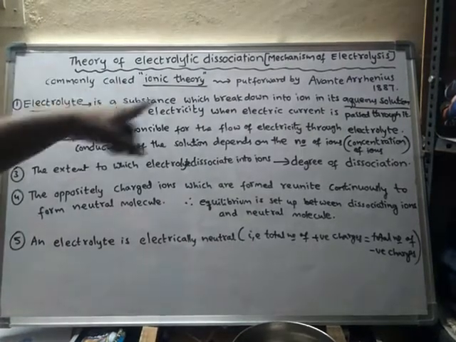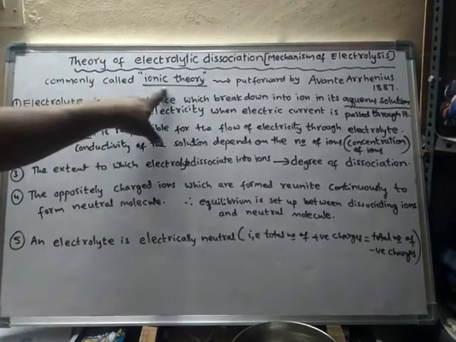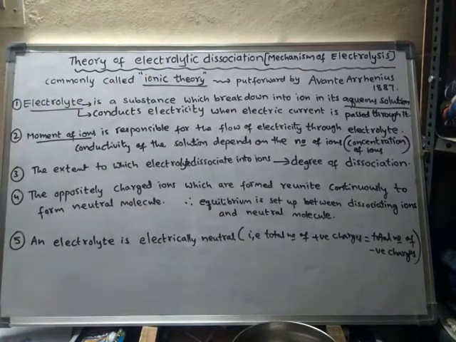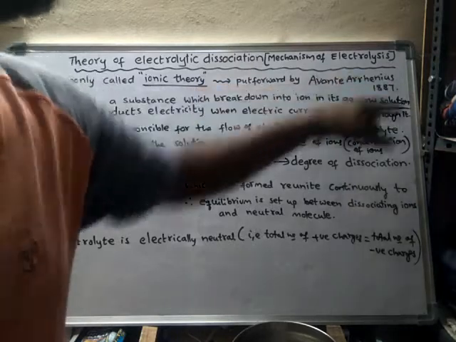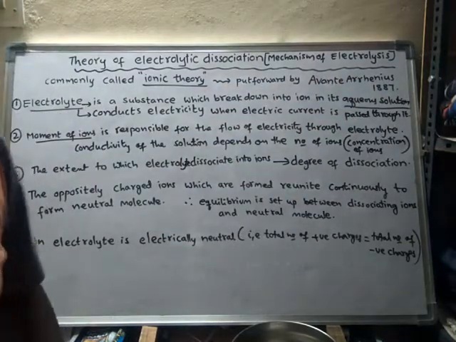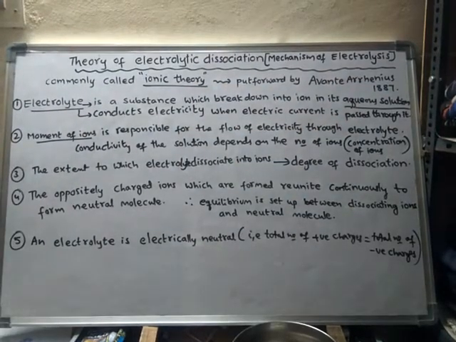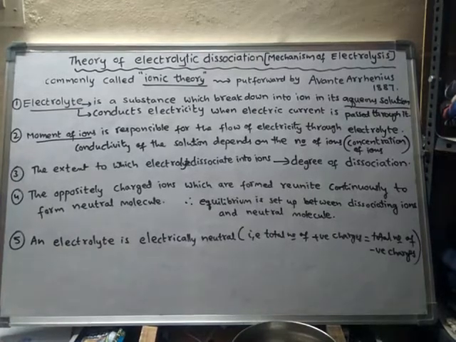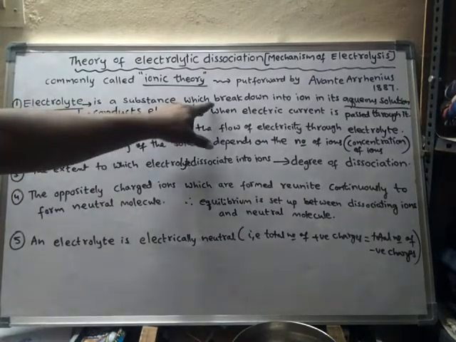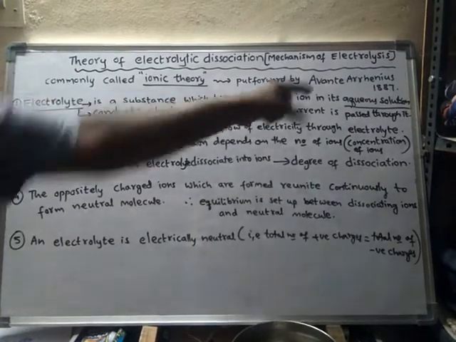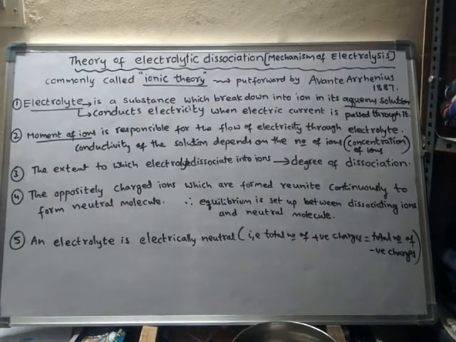This theory is commonly called the ionic theory, and it was put forward by Svante Arrhenius in 1887. According to this theory, an electrolyte is a substance which will break down into ions in its aqueous solution.